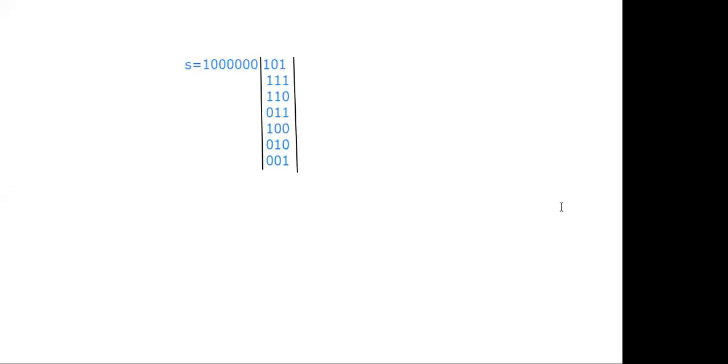What is the answer? 101. Okay, so here my point is, without multiplying these two also you can say the answer directly. Suppose error in the 6th bit position, my answer is 010.